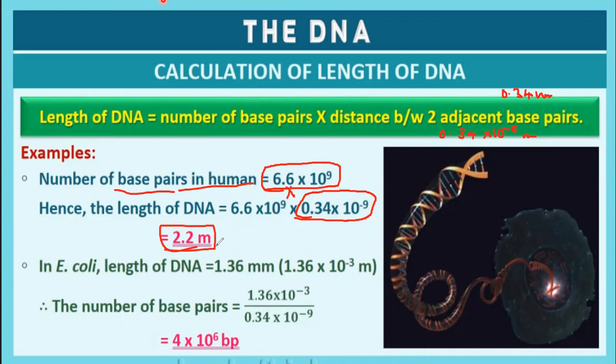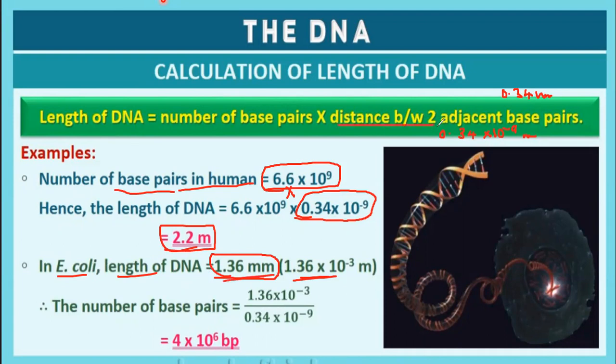You will get 2.2 meter. If you are asked to calculate for E. coli, then the length of DNA is 1.36 into 10 raised to minus 3 meter. Suppose you are given the length as 1.36 into 10 raised to minus 3 and asked to find the number of base pairs.